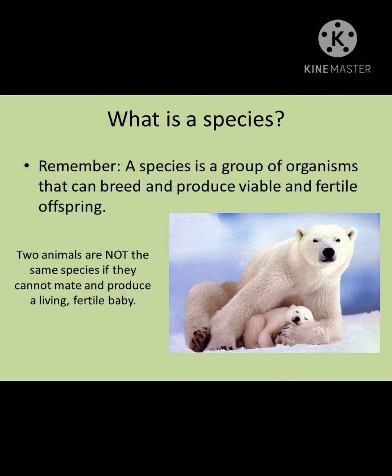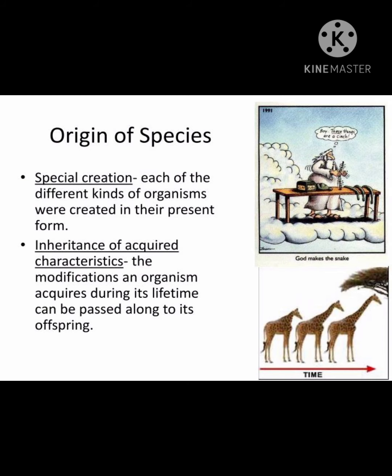What is a species? Remember, a species is a group of organisms that can breed and produce viable and fertile offspring. Two animals are not the same species if they cannot mate and produce a living, fertile baby. Origin of species.